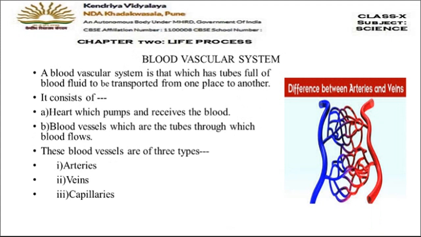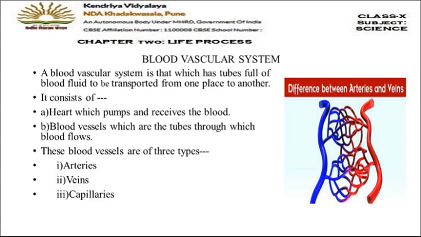Now let us first discuss why the word vascular is used here. The word vascular is used because the blood, which is a fluid carrying all the substances from one place to another, flows in tube-like structures. So when the circulatory medium is flowing in tubes, the system is called vascular. Is this clear to you all? So a blood vascular system has tubes which are full of blood fluid to be transported from one place to another.